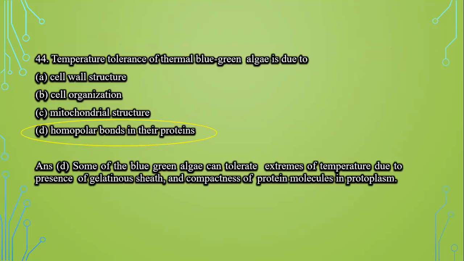Temperature tolerance of thermal blue-green algae is due to: first option, cell wall structure; second, cell organization; third, mitochondrial structure; and fourth, homopolar bonds in their protein. Now, some of the blue-green algae can tolerate extremes of temperature due to the presence of a gelatinous sheath and compactness of protein molecules in their protoplasm. So the D option is the correct answer.